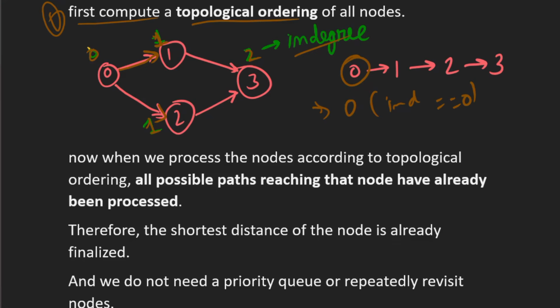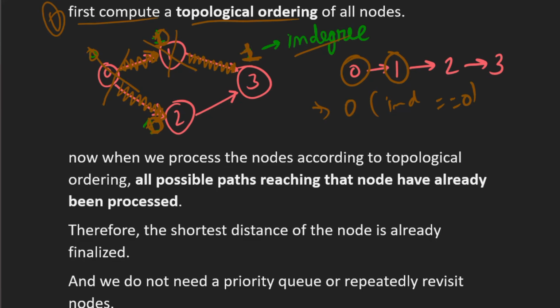Assume we have taken 0 as the answer, so we remove this node. When we remove this node, these edges will also be removed, so the in-degree of 1 will become 0, and the in-degree of 2 will also become 0. We take one of them and push it in the answer. Now 1 is pushed in the answer, so we assume this node is also removed. This edge is removed, so the in-degree of 3 will become 1.